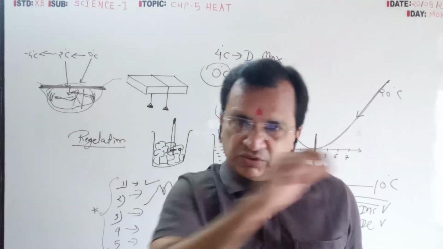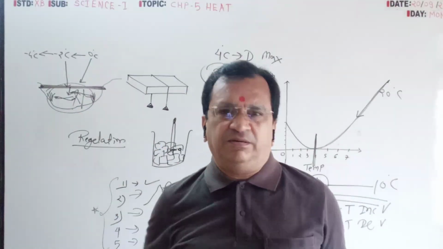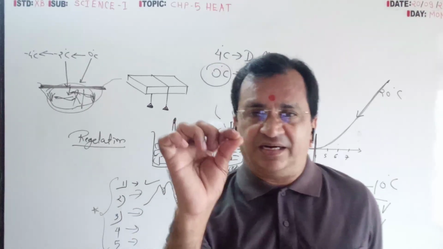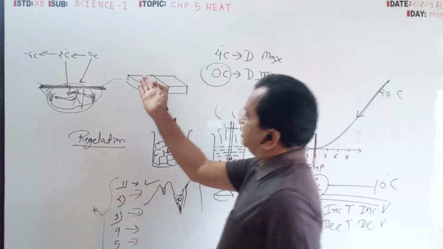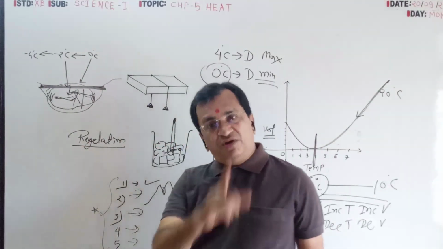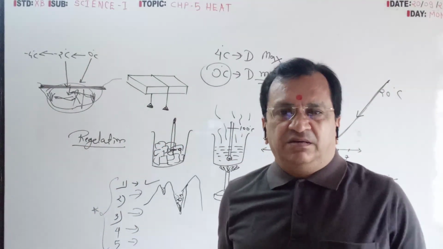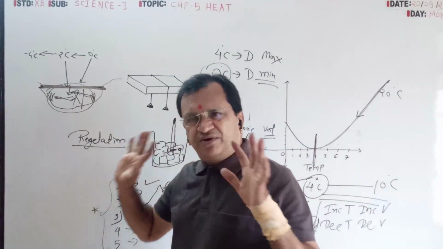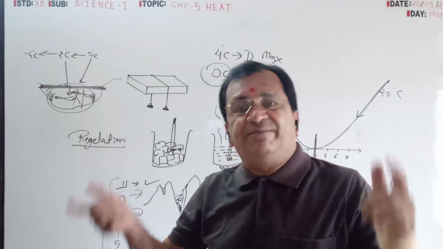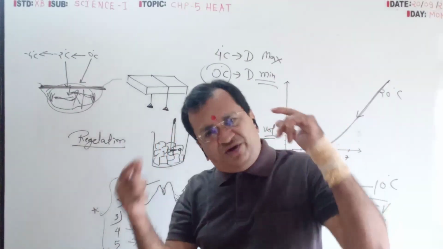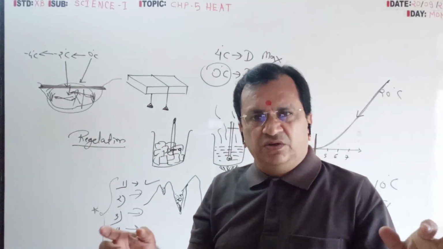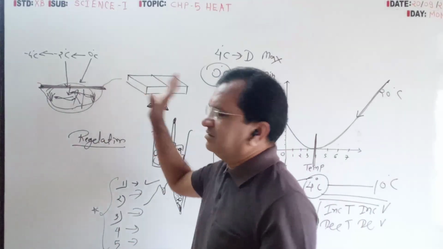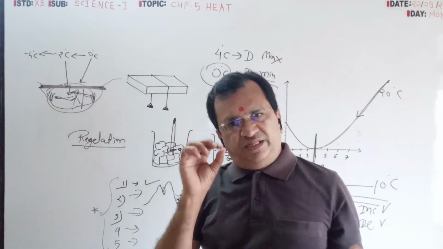One word you have to underline, or highlight with the pencil: ice is a bad conductor of heat. So the below 0 degree temperature will not pass through the ice sheet. So this will remain at 4 degree temperature, and at 4 degree temperature water will be in liquid form only. So aquatic animals and plants will not freeze, they can survive.